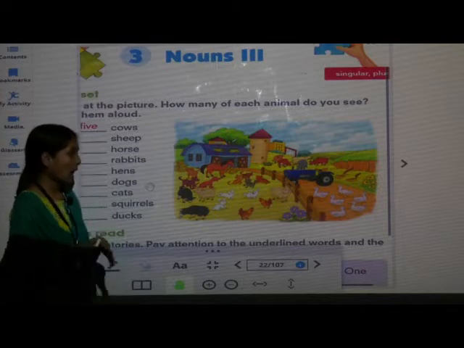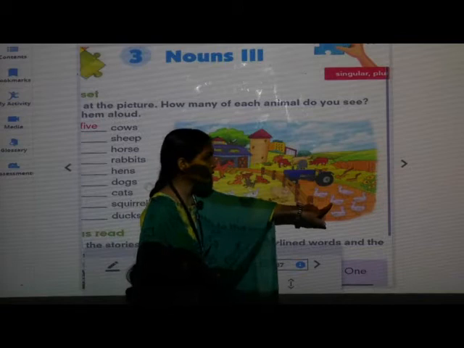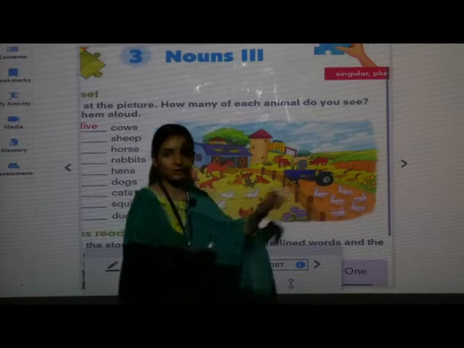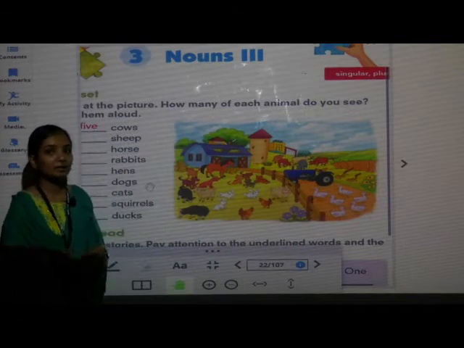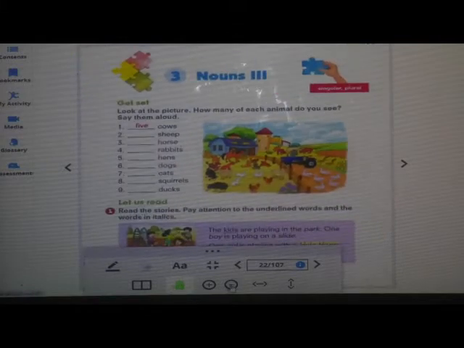We have to count ducks in the picture. 1, 2, 3, 4, 5, 6. There are 6 ducks in the picture.